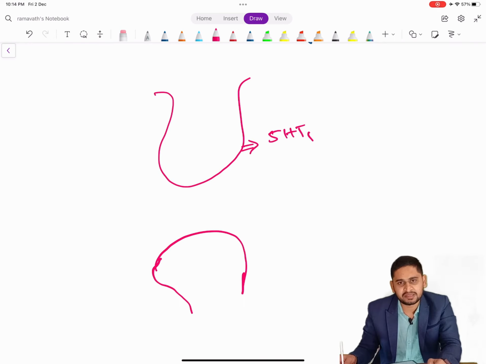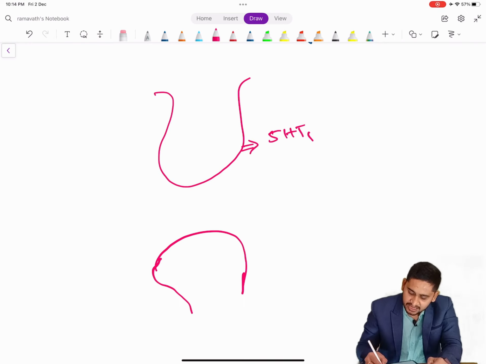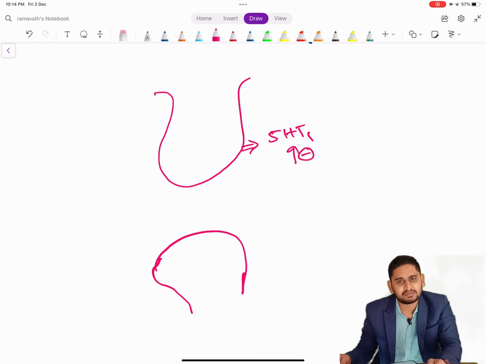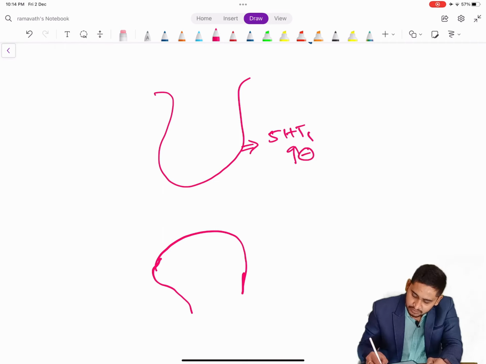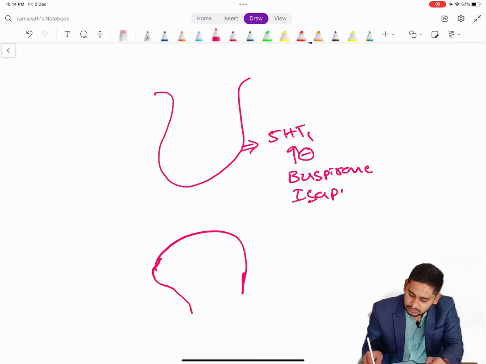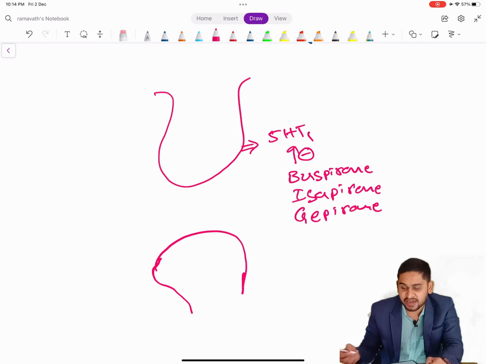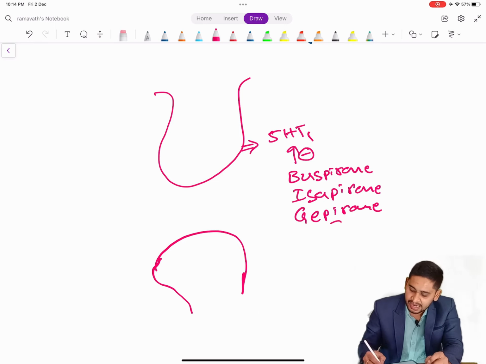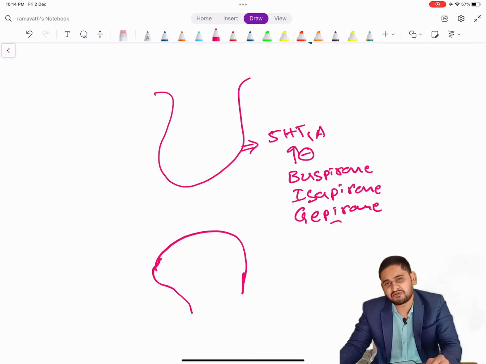The drugs which act directly onto them are buspirone, ipsapirone and gepirone. These are spirone compounds, and they act specifically on the 5-HT1A receptor.